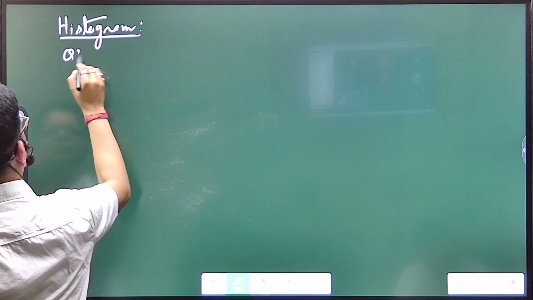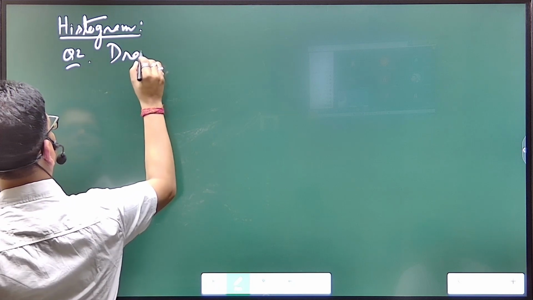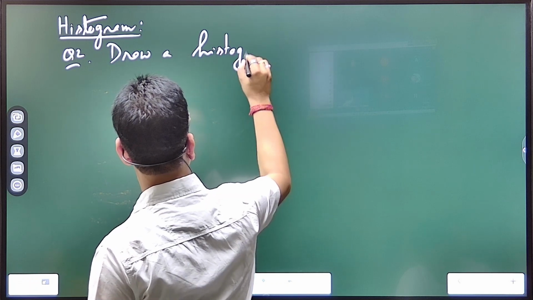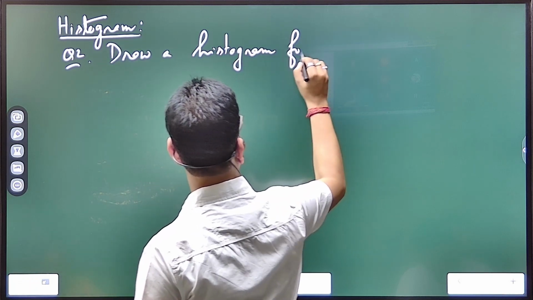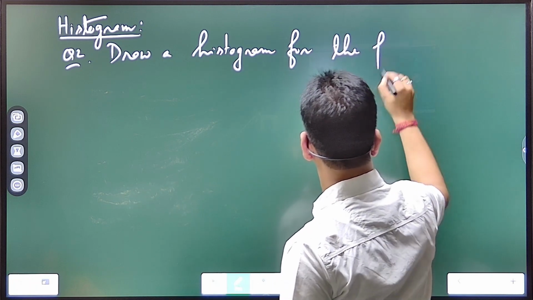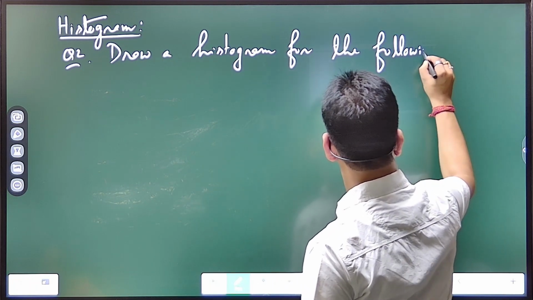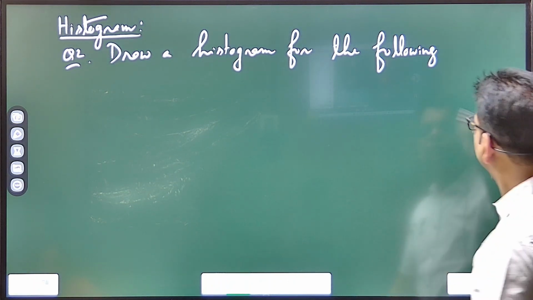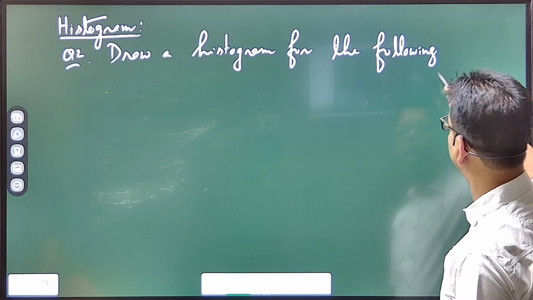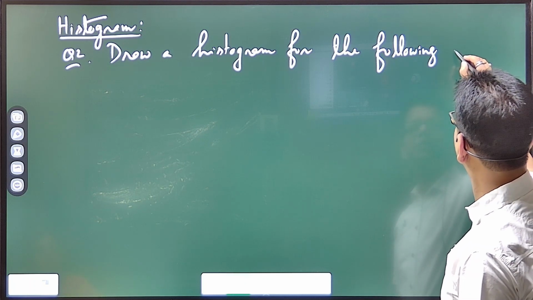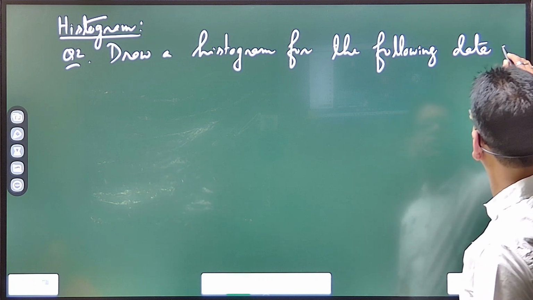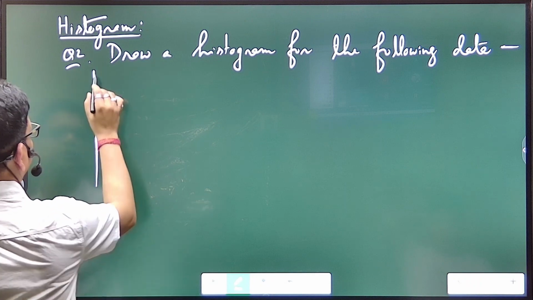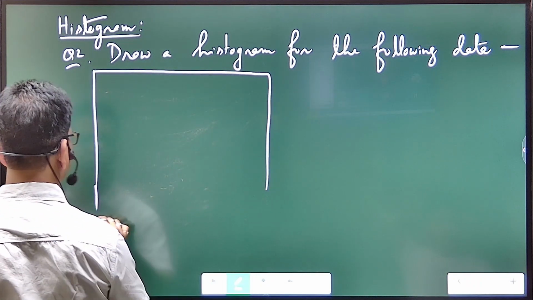Okay. Question number 2. Draw a histogram for the following distribution. This construction drawing doesn't come, although we are doing. Okay, so we will be asked questions to answer from the graph. Draw a histogram for the following data. Okay, now very easy initial things. This is actually the easiest one of histogram. Then I have that question, which we will do together.